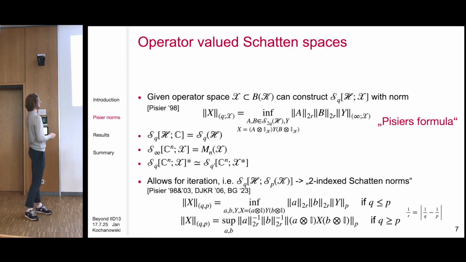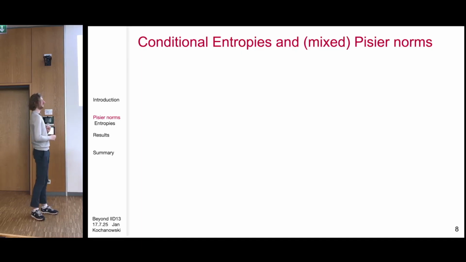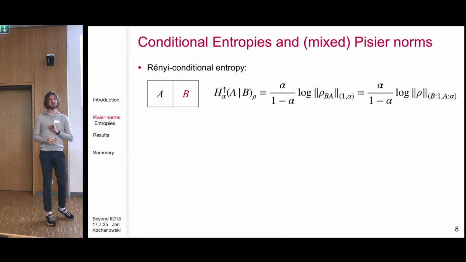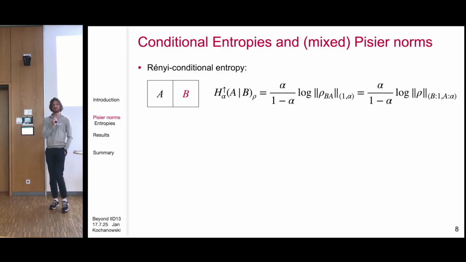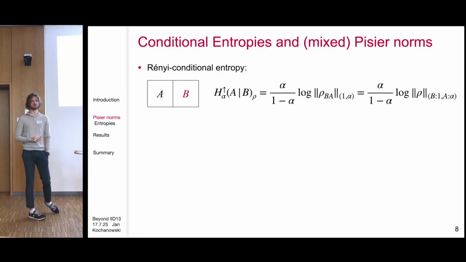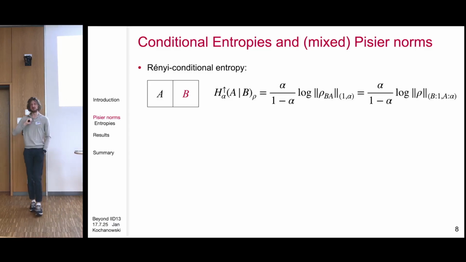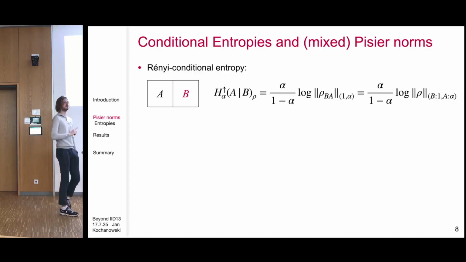But now it turns out that for a certain choice of P and Q, what we get is that the optimized conditional sandwich Rényi entropy is given as the logarithm of a 1, alpha norm, which is, I think, quite astonishing, that you get this direct correspondence between these entropies and these norms. But what this also means is that via this correspondence between entropies and norms, we can prove a lot of very nice properties for these entropies.